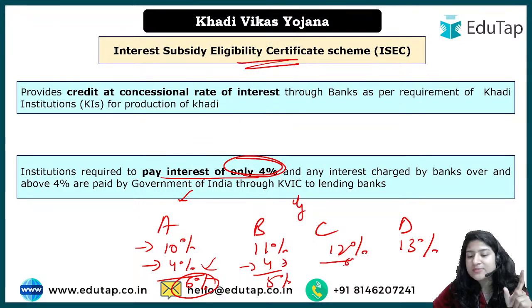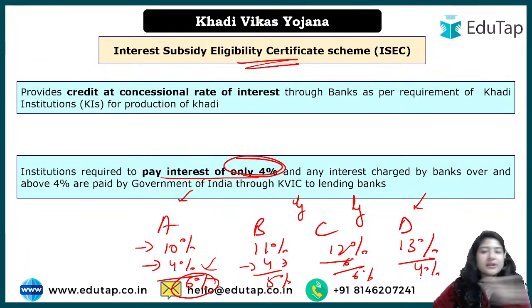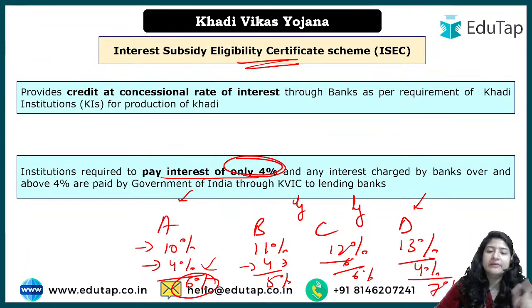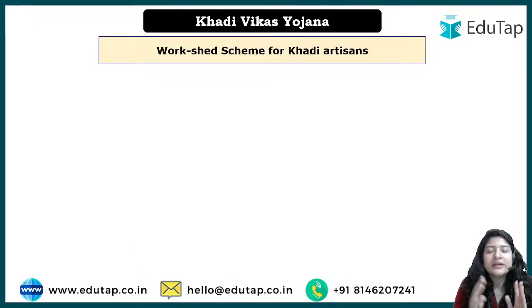Here only 6%, so your 6% was paid by the government, and the fourth one went to D where the rate of interest is 13%, but he doesn't have to worry about it because he just has to pay the 4%, and the rest 7% would have been paid by the government. So in all, what you have to memorize is that 4% will be given by the beneficiary, and the rest will be taken care of by the government. Okay, I hope it is clear till now.